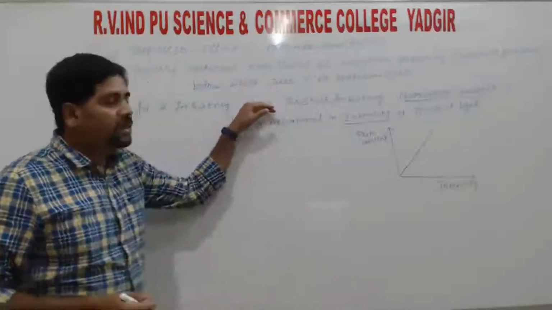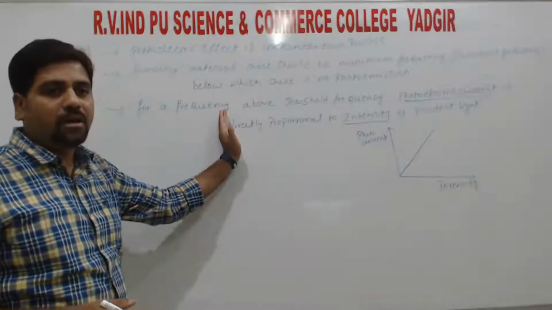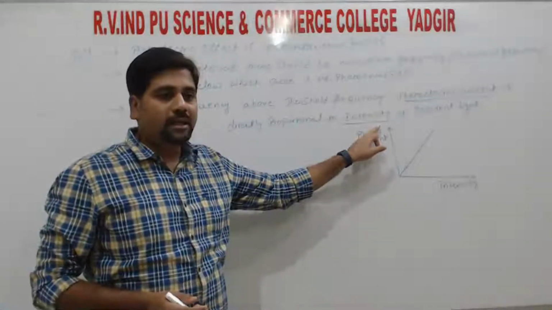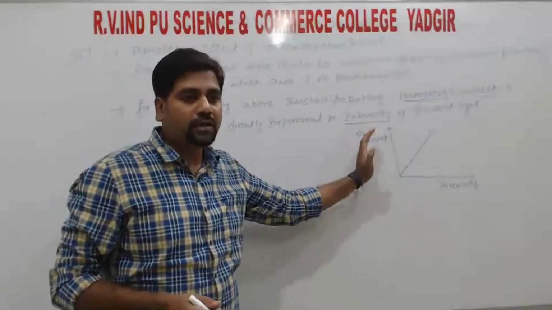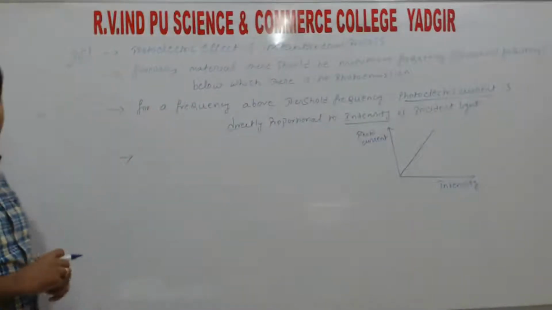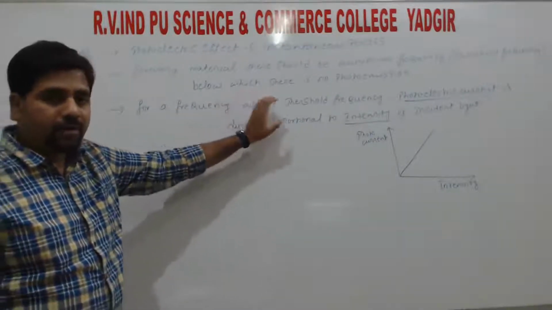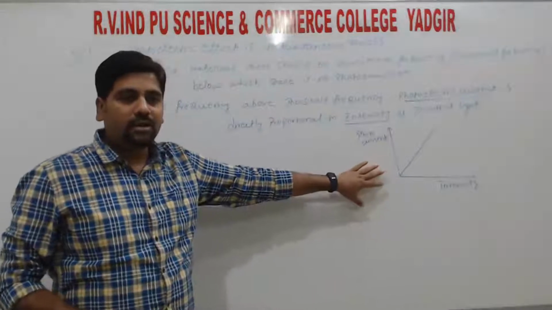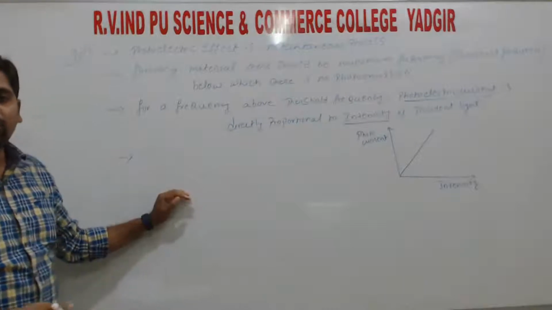So from this, these two points are based on the threshold frequency. If the frequency is below the threshold, photoelectrons are not emitted. If it is above the threshold, the photocurrent is directly proportional to the intensity. Photo current means the emitted electrons start to move with respect to time, so they gain kinetic energy. That is the next observation, right? In case of 3 marks, those 3 points are enough. In case of 5 marks, you need to write the statements with the graph, right? Explaining means representing the graph. You need to write a minimum of 4 points for 5 marks.